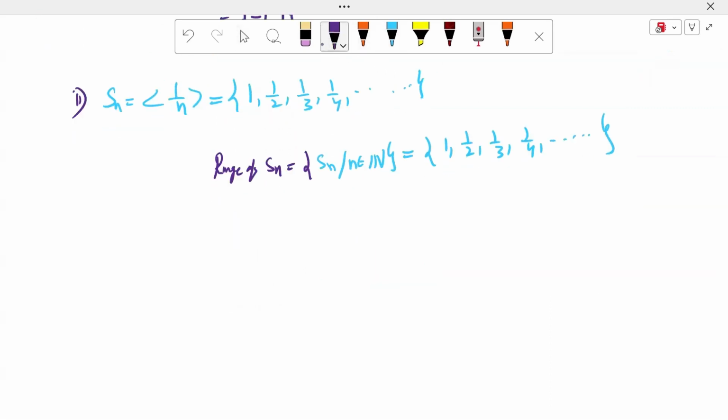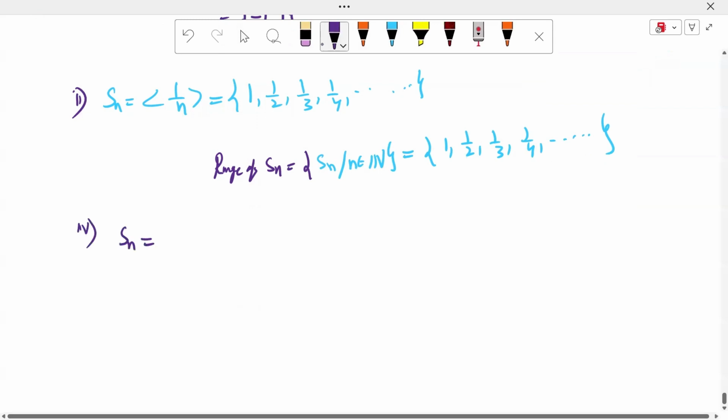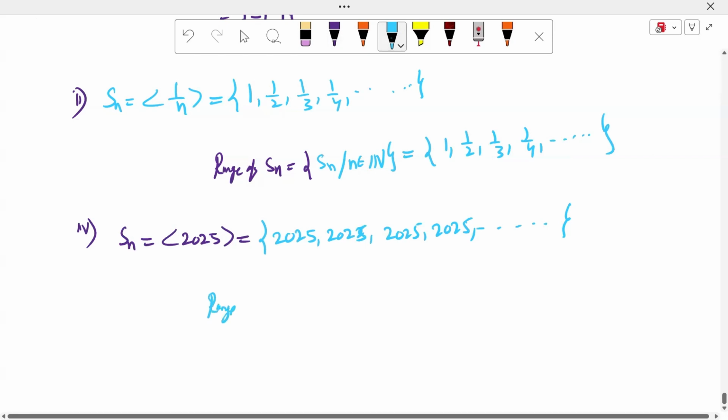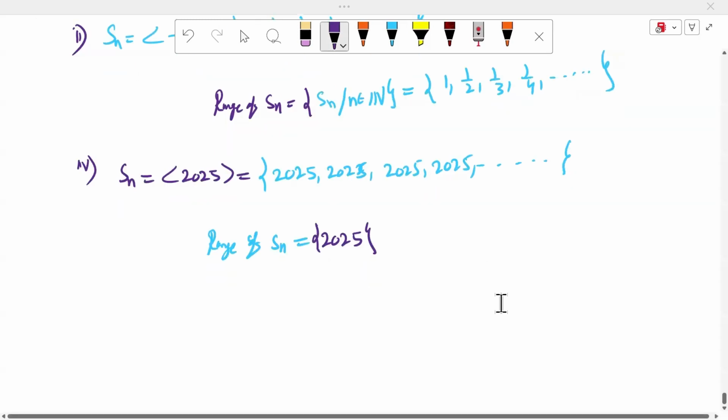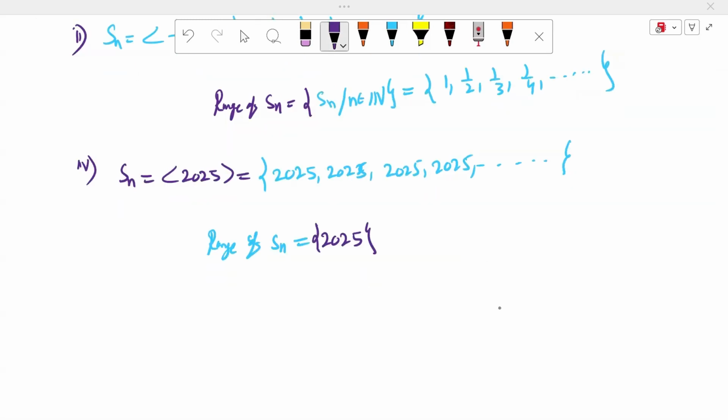Very good. Another example, sir. Sn is equal to 2025. What is S1, sir? S1 is also 2025, S2 is also 2025, S3 is also 2025, S4 is also 2025, and so on. What is the range of the sequence, sir? Collection of distinct terms of Sn. Range is nothing but 2025, a single term set. This sequence is called a constant sequence, sir.